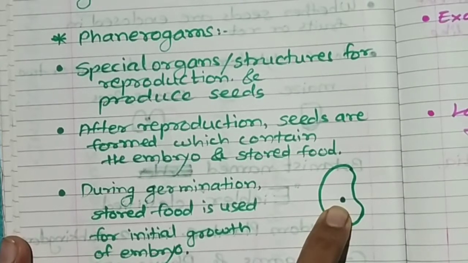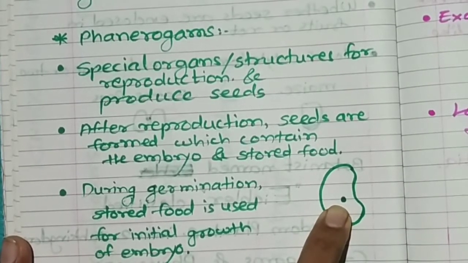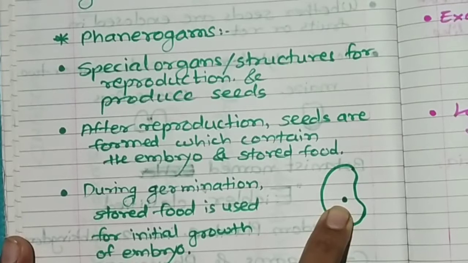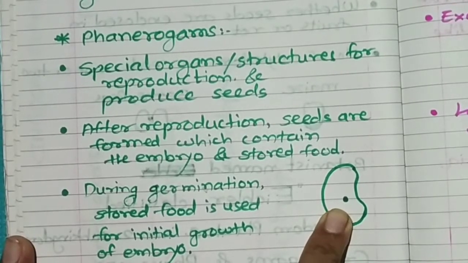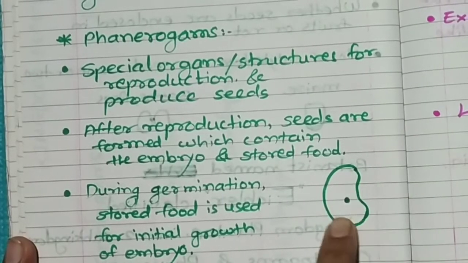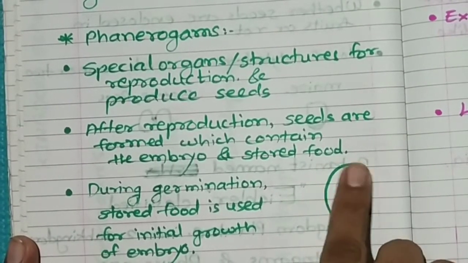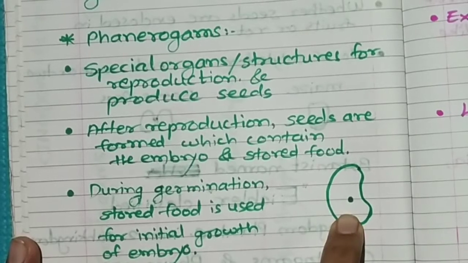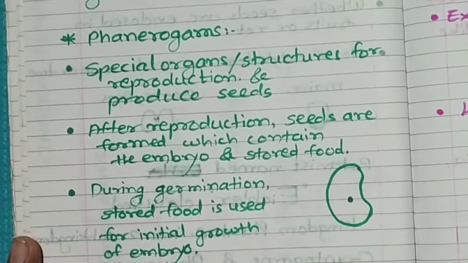Embryo is very small in size, so we can observe it only with the help of microscope, and the remaining part of the seed is the food stored inside the seed for the growth of embryo.